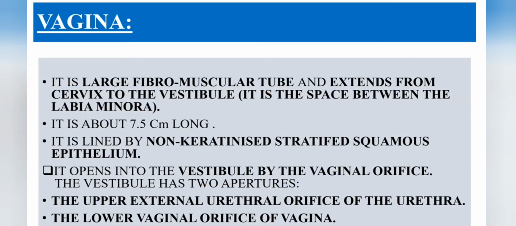The vestibule consists of two apertures. They are the upper external urethral orifice of the urethra and the lower vaginal orifice of the vagina. So the vestibule has two apertures, one which leads to the urethra and the other which leads to the vagina.